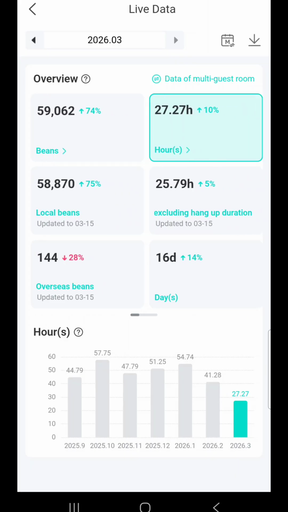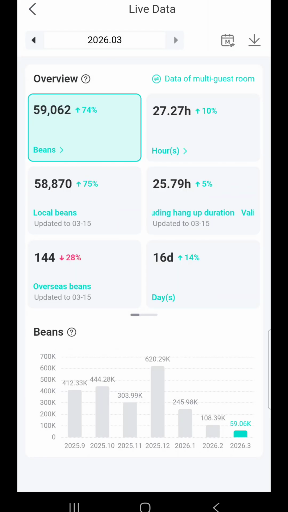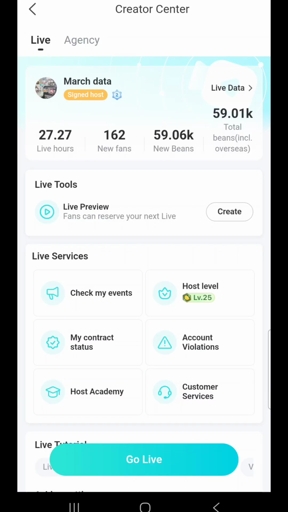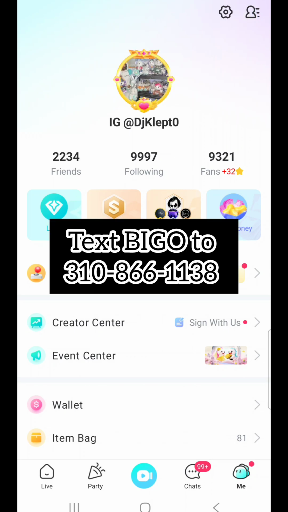past couple months. So as you see right now for March, I might only be at 59,000, but in December I hit 620,000. You see how many beans you have, line that up on the pay chart, and you can base that onto where you're trying to get paid for the month. So that right there is a brief description of BigoLive.